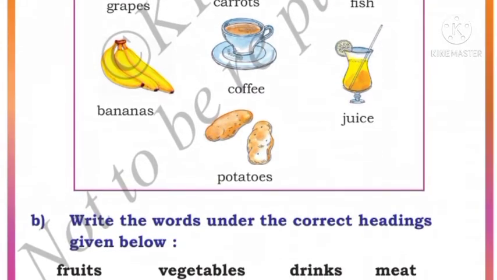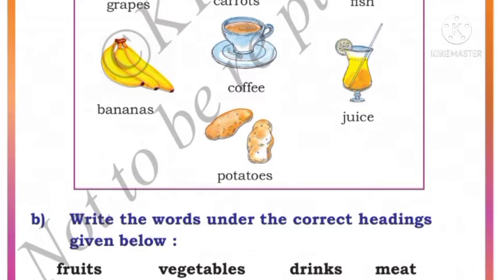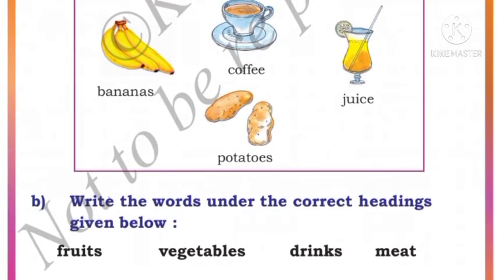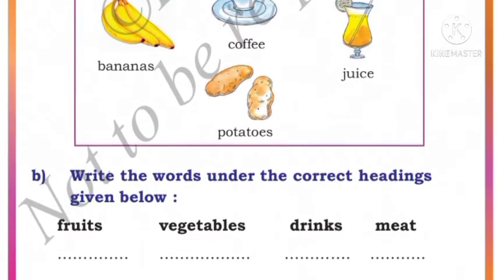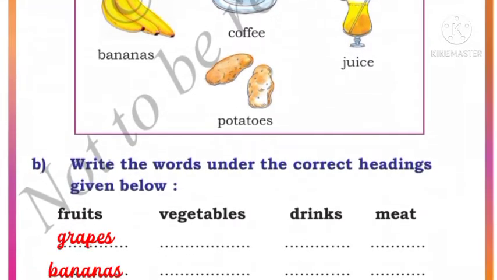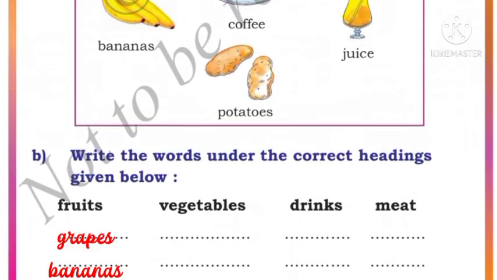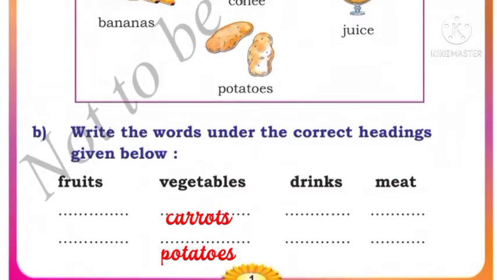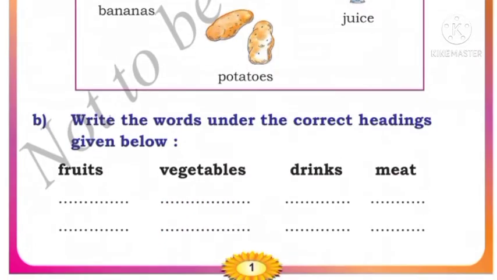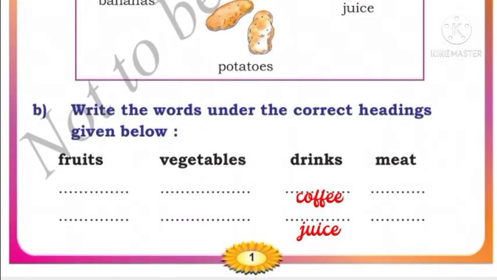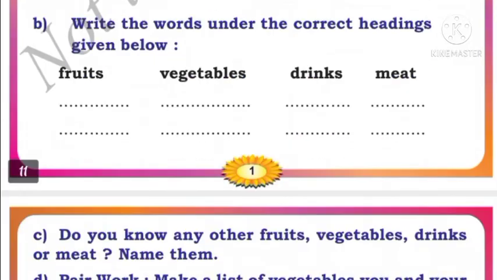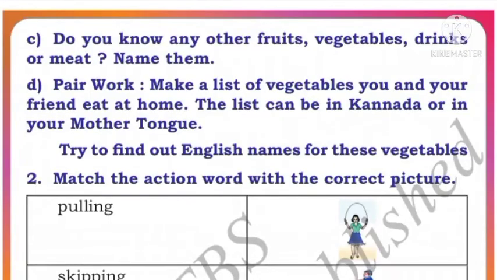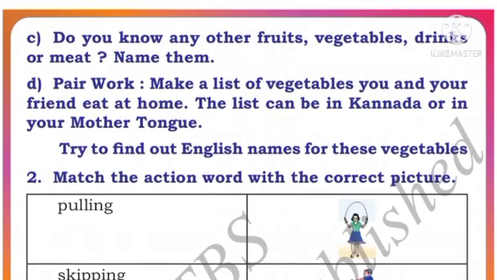Here headings are given: fruits, vegetables, drinks, meat. You have to write the above words in the correct heading. Fruits, tell me which are the fruits here. Grapes and bananas are the fruits, right? Yes. Which are the vegetables here? Carrots and potatoes. Then which are the drinks here? Coffee and juice. Which is the meat here? Fish is the meat, right? Yes. Next, do you know any other fruits, vegetables, drinks or meat?